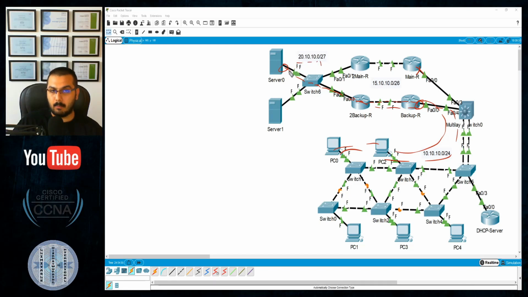But right now in this situation, 20.10.10.1 is this router, because it's working, and as long as it's working, it's active. HSRP says that this one is active, so this is .1. So your packet will have this path sent, but the reply will be from this path to this router.